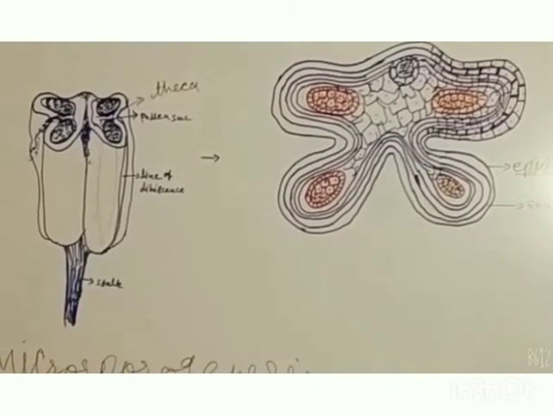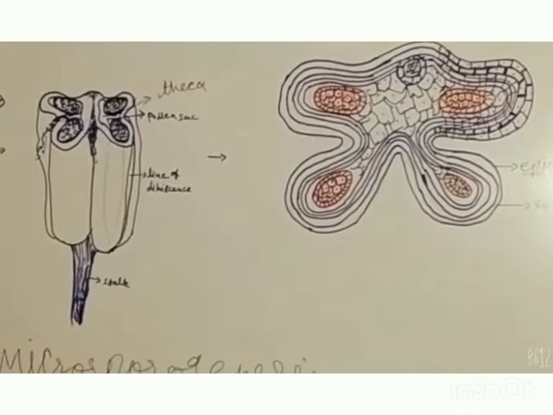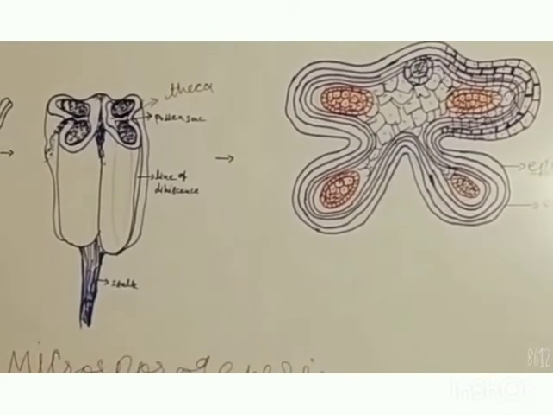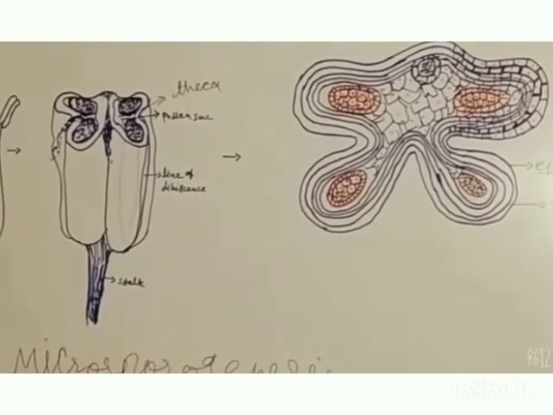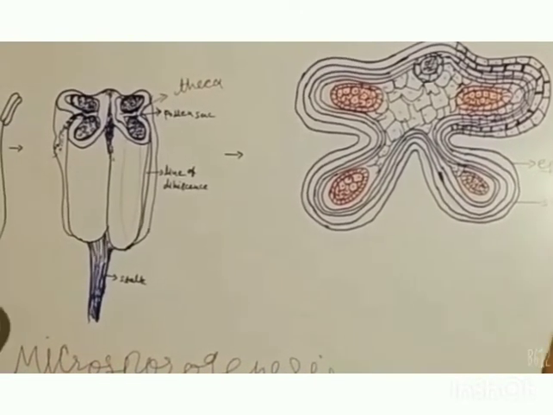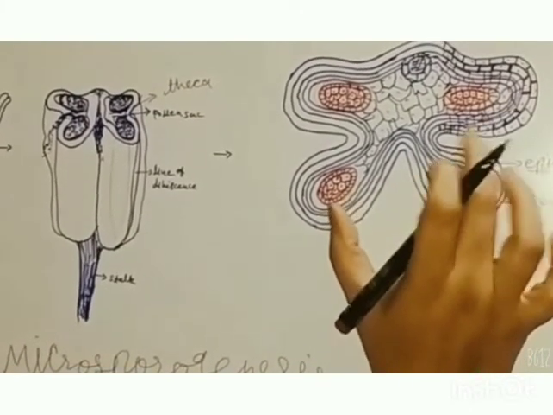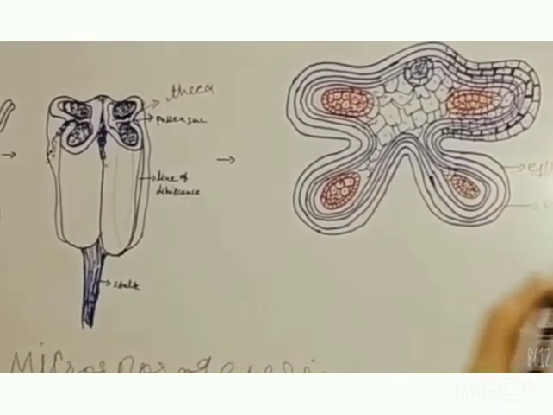Endothecium is the layer which is fibrous in nature, and it helps in dehiscence, means breaking of the microsporangium to release the pollen grains.